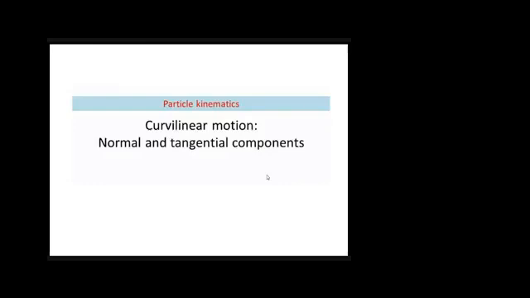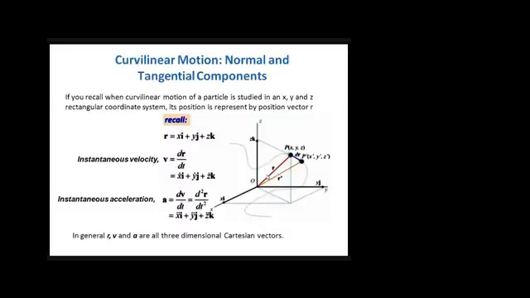We are already aware of these coordinate systems, but how we can analyze motion and do our kinematic analysis in these coordinate systems, we will look into in today's class. We will study curvilinear motion in different coordinate systems. First, let's consider curvilinear motion in the normal and tangential coordinate system. Definitely, if you are using this coordinate system, the motion can have normal as well as tangential components.